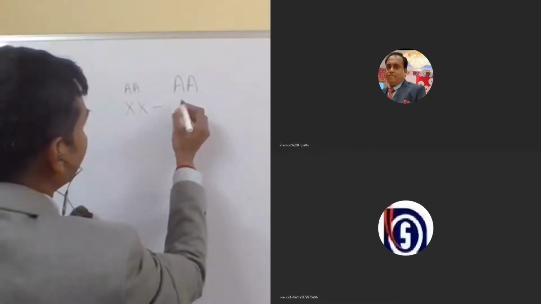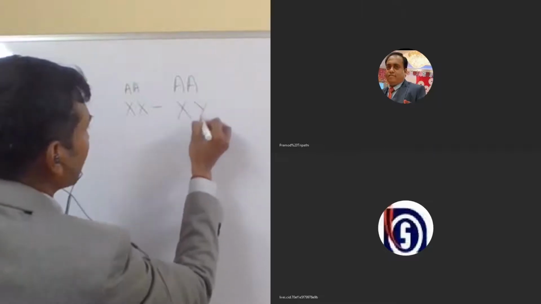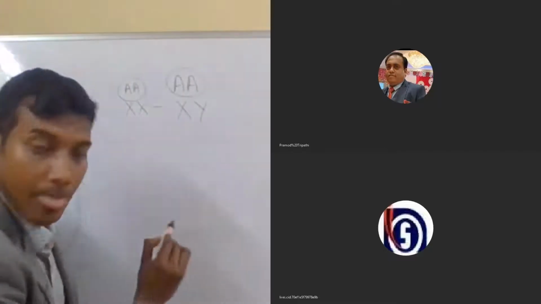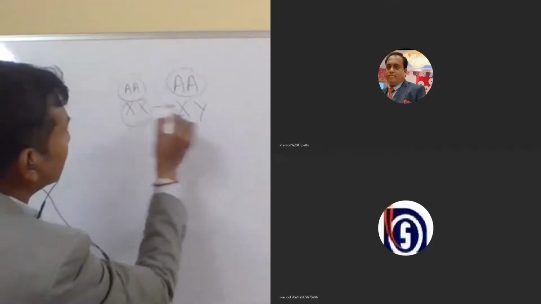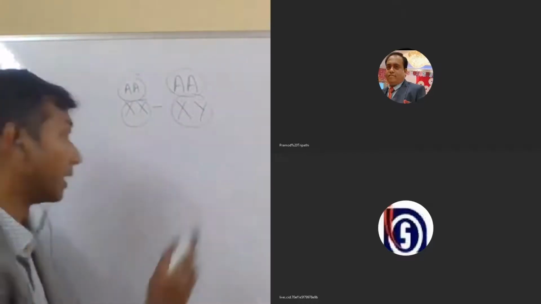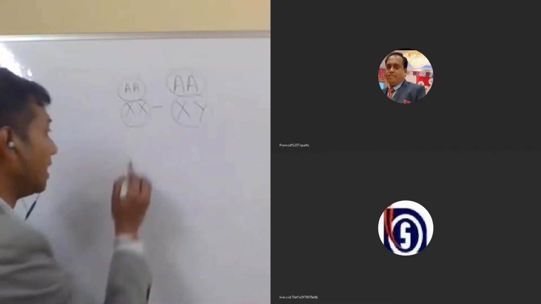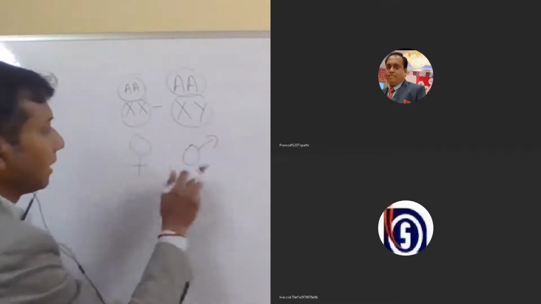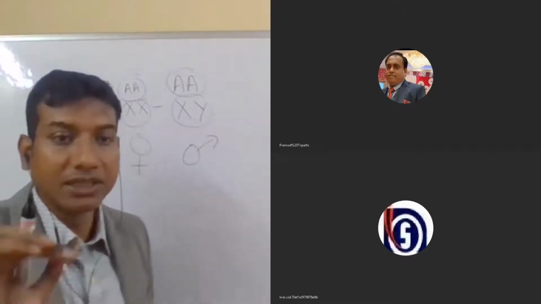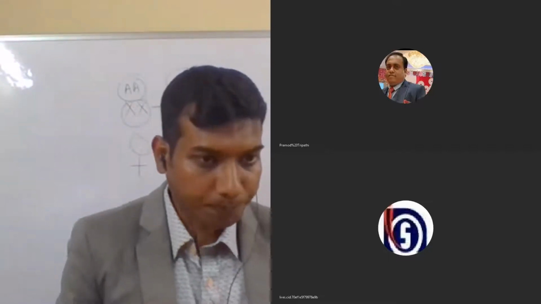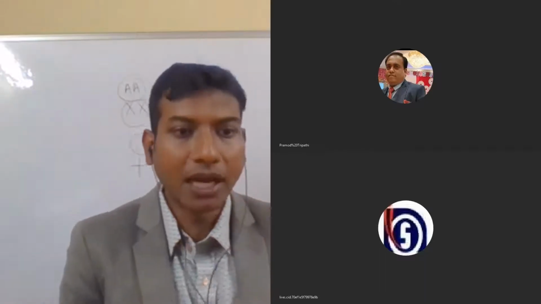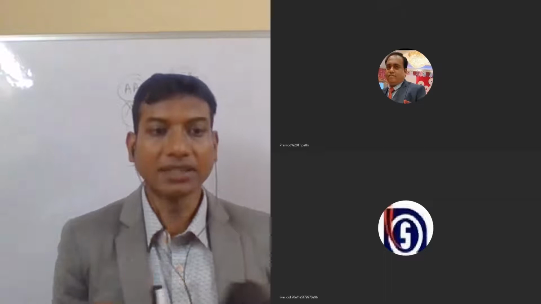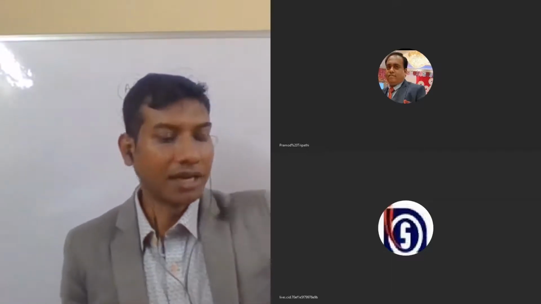In the XX-XY type, both have autosomes and both have sex chromosomes that are two in number. They may be different in the case of males, but the male and the female both have the same number of chromosomes. So we can see that there are two types of sex determination, XX-XO type and XX-XY type.